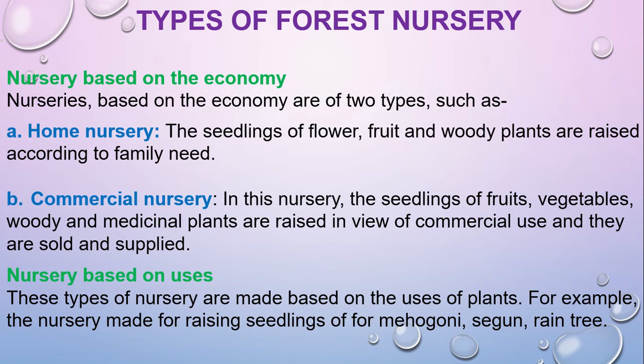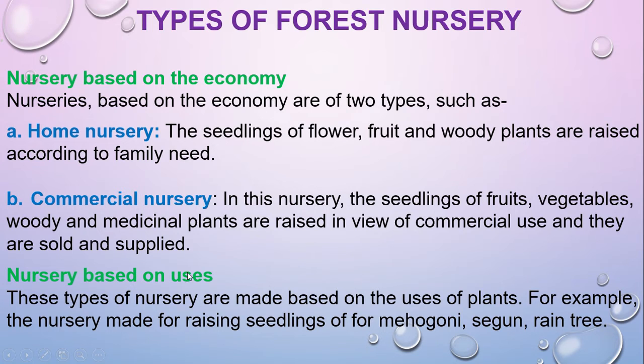That means the shopkeeper sells these and wants to get some profit. But in a home nursery, people make the nursery near the house for fruits, vegetables, seasonal fruits, and seasonal flowers, and that type of nursery is monitored by family members.